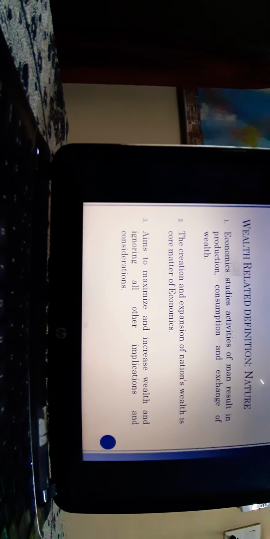The first point says that economics studies the activities of man that result in production, consumption and exchange of wealth. It is all about the production of goods and services, then consumption of the goods and services which have been produced by the country, firms and industry, and thereafter exchange, meaning the exchange of the product willingly and voluntarily between the seller and the buyer. So the willingness must be there. What people have earned has to be consumed as well as exchanged between the people.